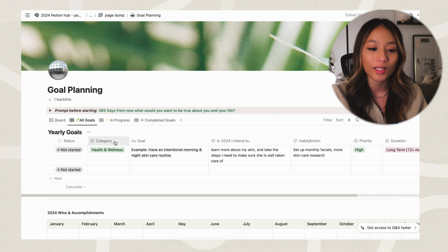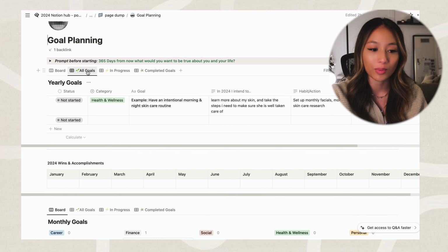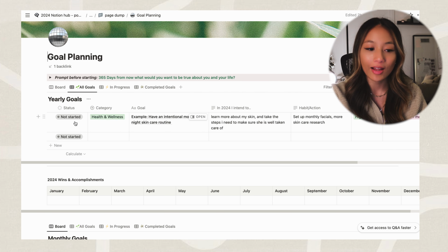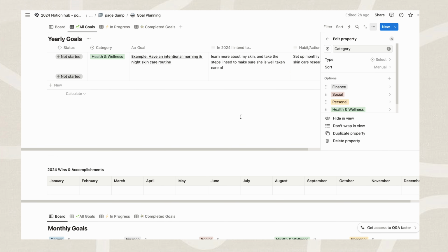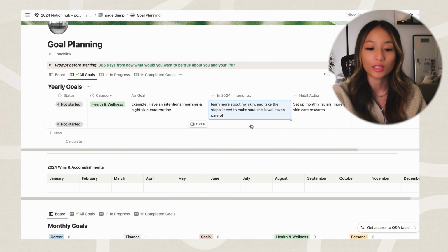How this page works is that this board is for visualization, but when I'm writing out my goals, I have this table here. I have the status bar, so if it's started, and the category. This year, the 5 areas that I have are financial, social, personal, health, and wellness. So you can update these, delete any that you don't want, add any that you want. I have an area to write the goal name, and then I also have an intention area.